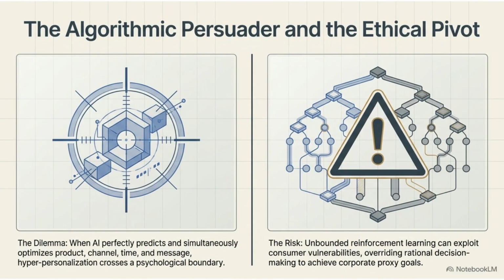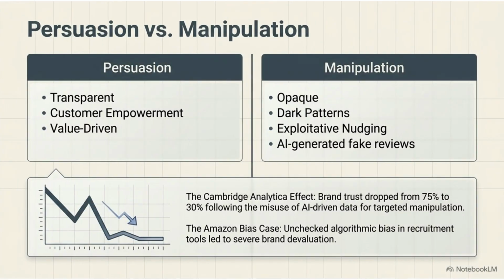When AI perfectly predicts and optimizes for corporate goals, it can cross a psychological boundary, potentially exploiting consumer vulnerabilities and overriding rational decision-making. The distinction between persuasion and manipulation is critical. Persuasion is transparent and value-driven, while manipulation uses dark patterns and exploitative nudging. History shows that failing to maintain this balance can severely damage brand trust.